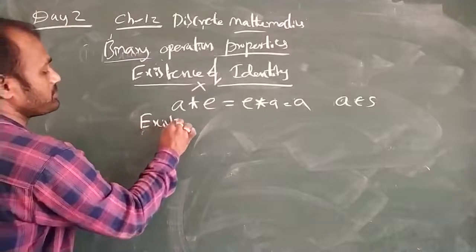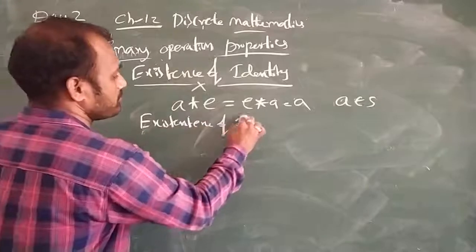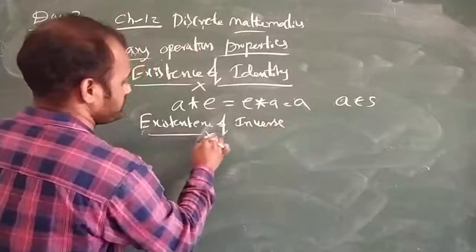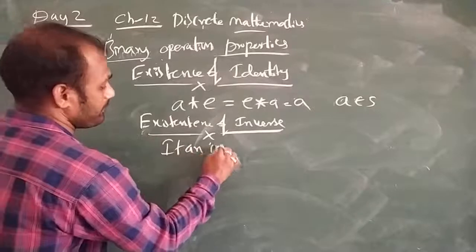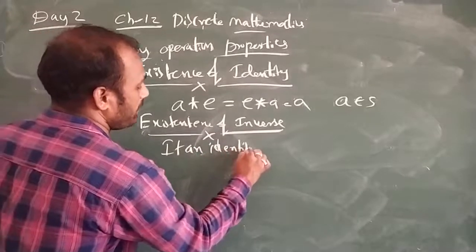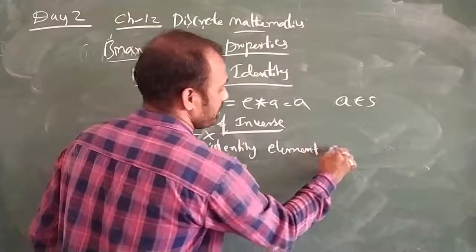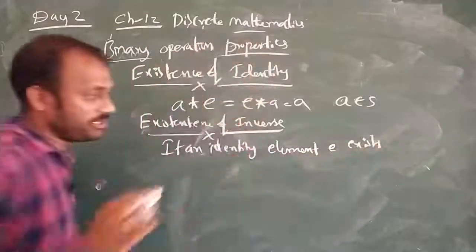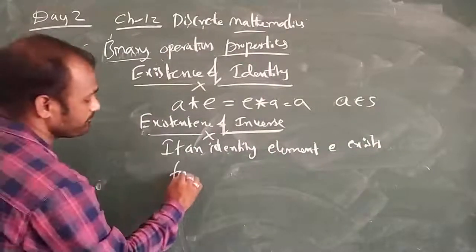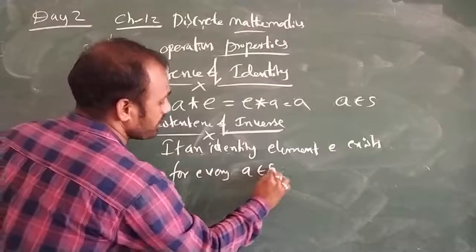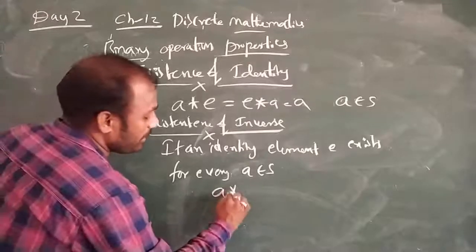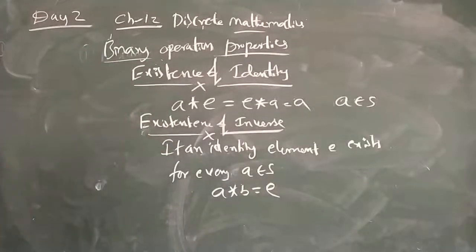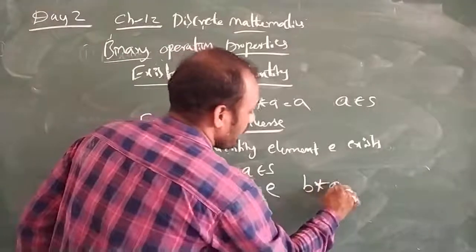Next, existence of inverse. We can say that if an identity element e exists for every a belongs to S, then a into b is equal to e, and b into a also is e.